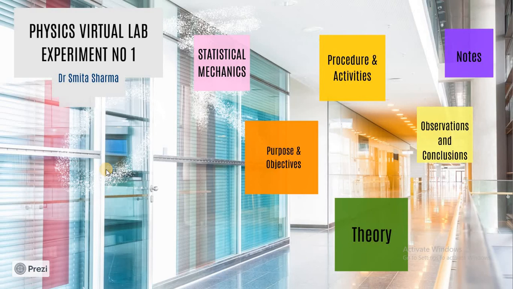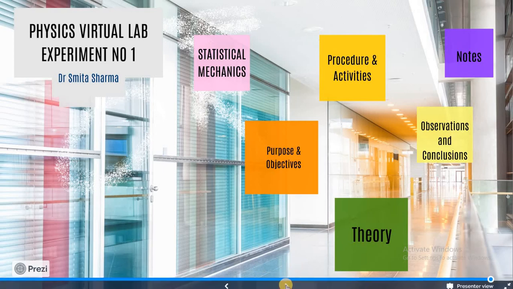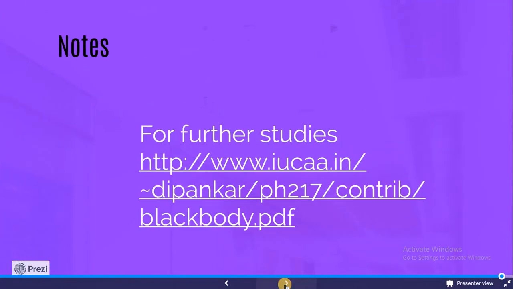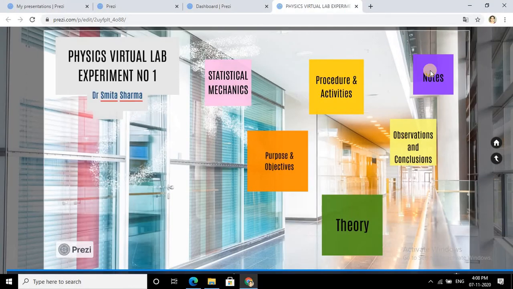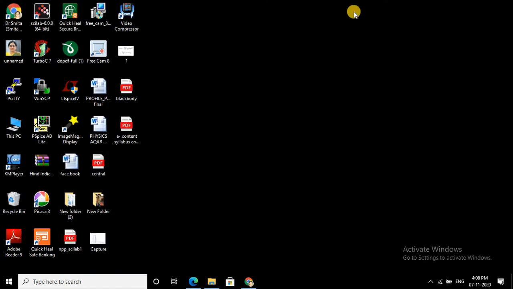regarding statistical mechanics. Now I'll show you how you can use Scilab. See, here in my computer I have installed an older version, Scilab 6.00. New versions have now arrived. Simply click on it. It has already been installed. It will take some time.